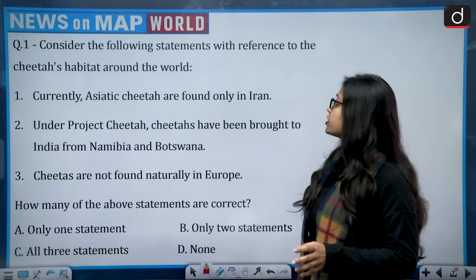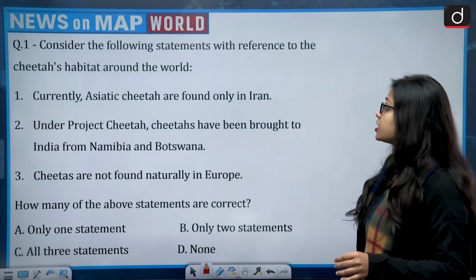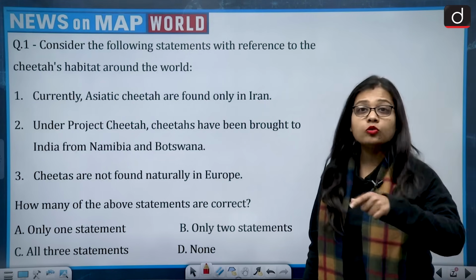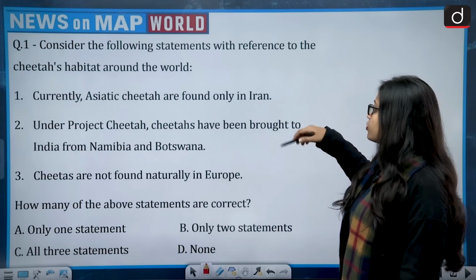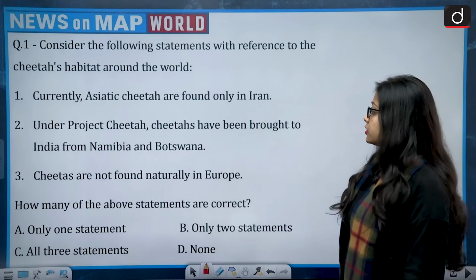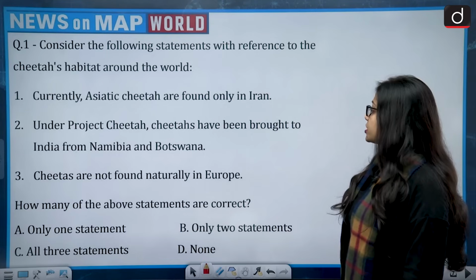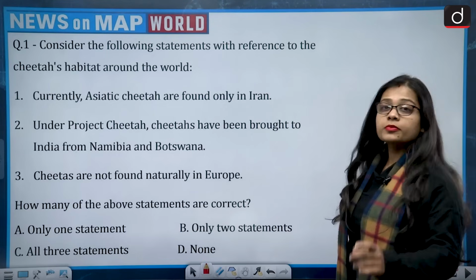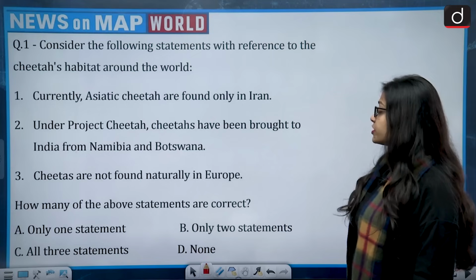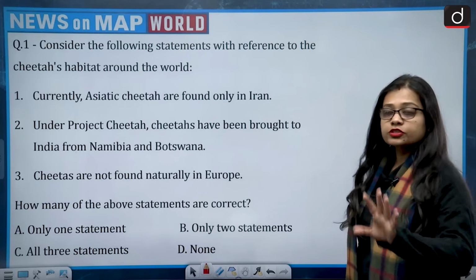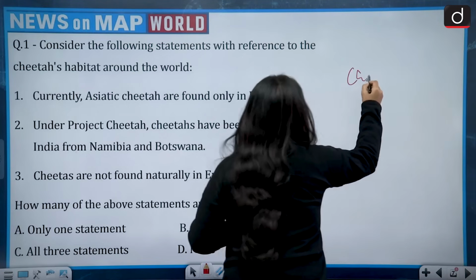The question talks about, consider the following statements with reference to the cheetah's habitat around the world. First, currently Asiatic cheetah are found only in Iran. Then under Project Cheetah, cheetahs have been brought to India from Namibia and Botswana. Then third, cheetahs are not found naturally in Europe. So first of all, we have to talk about the cheetahs.